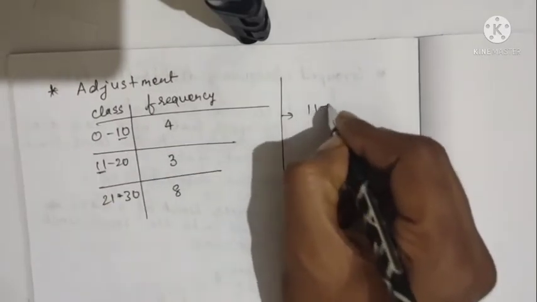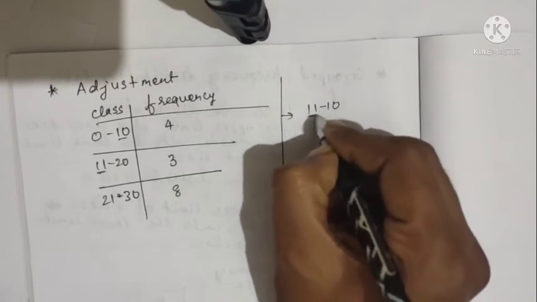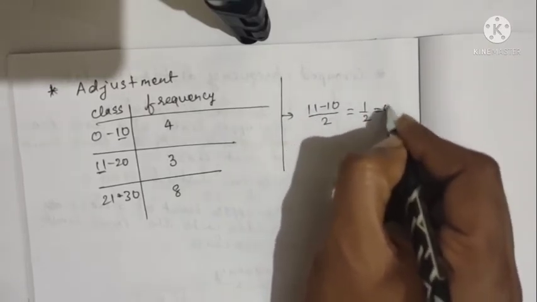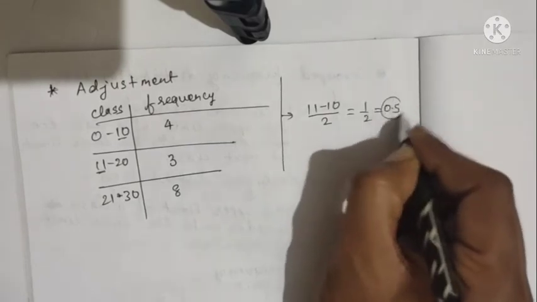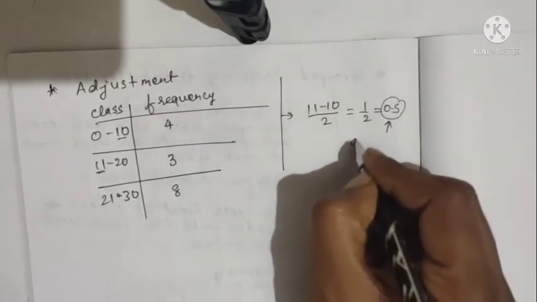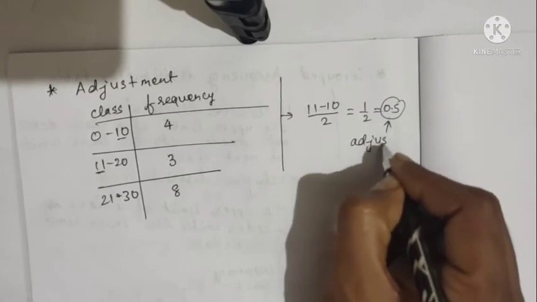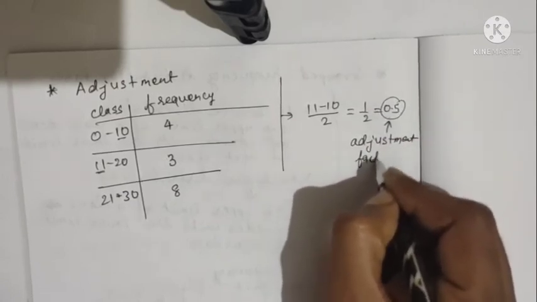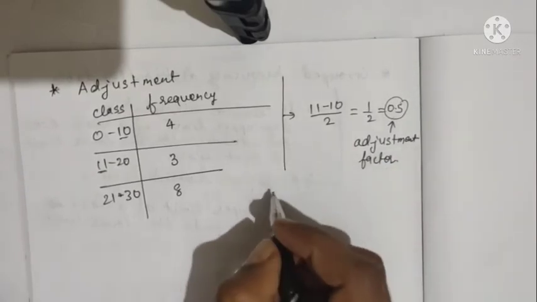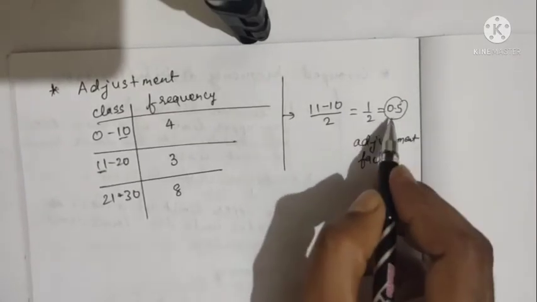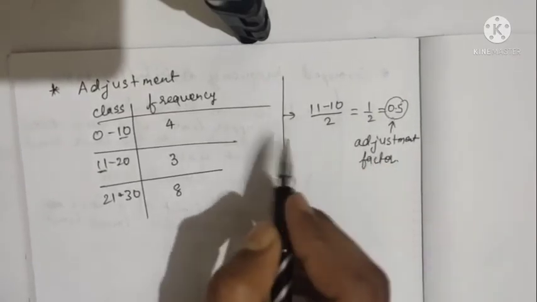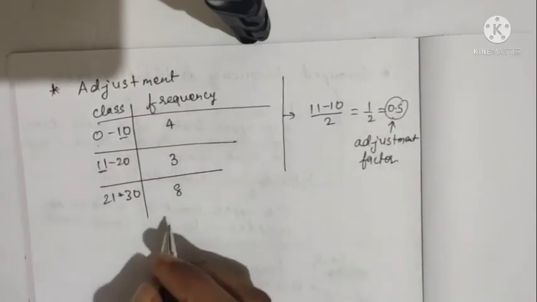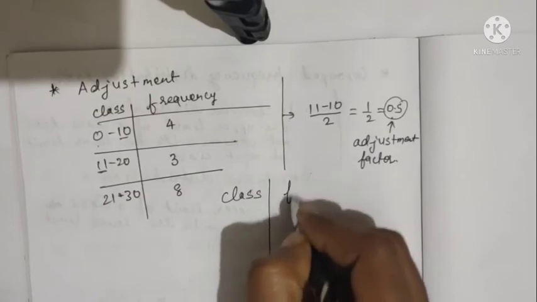just take the upper limit of the class and the lower limit of the next class, subtract them and then divide by 2. That is, in this case it will be (11 - 10) / 2 = 0.5. This 0.5 is known as the adjustment factor. Now subtract the adjustment factor from the lower limit of each class and add the adjustment factor to the upper limit of each class.